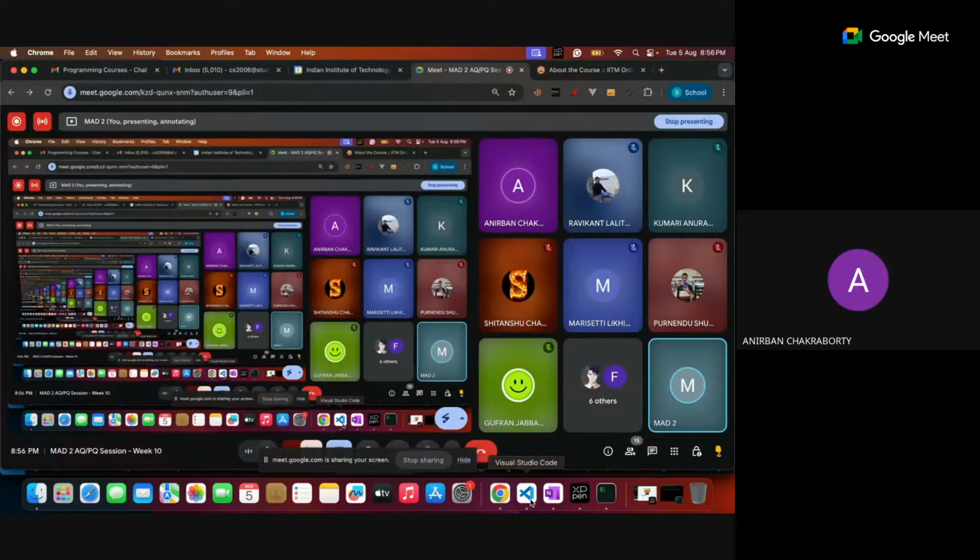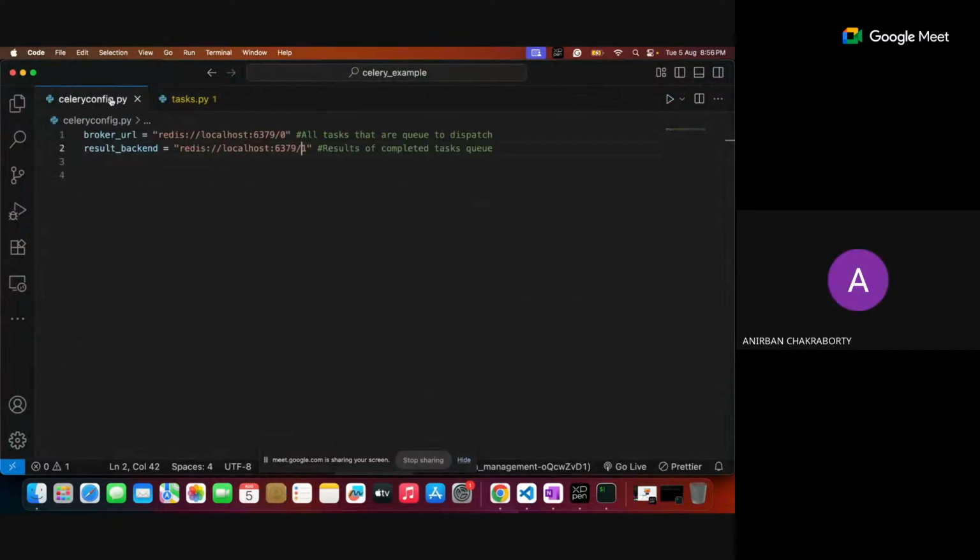Sir, one question. This is more of a request. We are using Redis as a message broker for Celery. Correct. In the code which you showed just before, celeryconfig.py, if you can explain as you go ahead which part of the code is calling Redis and which part is just Celery.